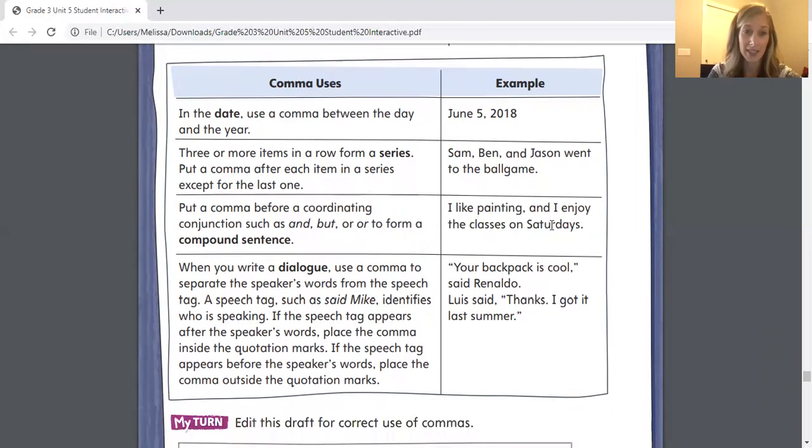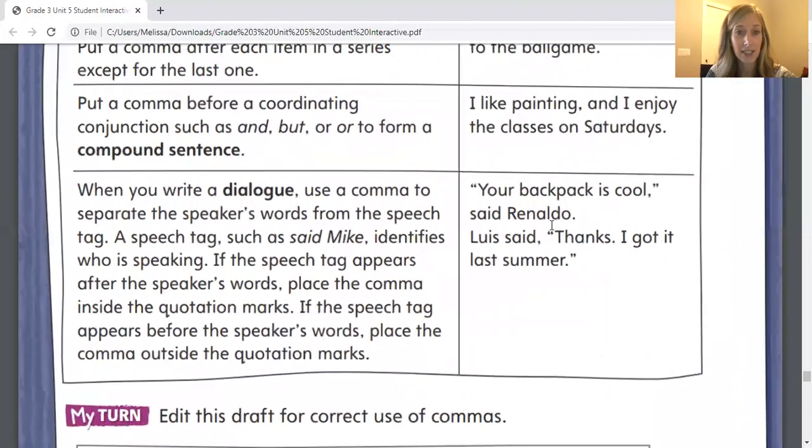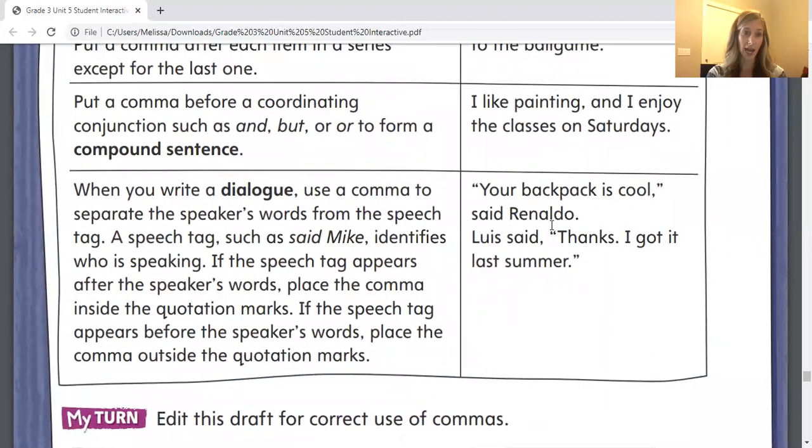We also use commas in dialogue. When you write a dialogue, use a comma to separate the speaker's words from the speech tag. So a speech tag, such as said Mike, identifies who is speaking. If the speech tag appears after the speaker's words, place the comma inside the quotation marks. If the speech tag appears before the speaker's words, place the comma outside the quotation marks.